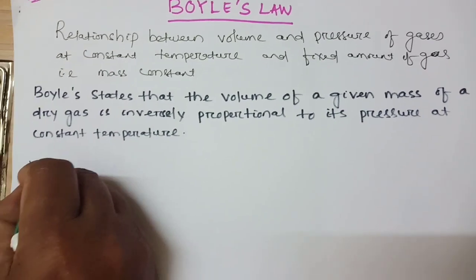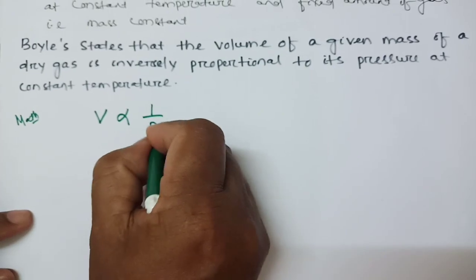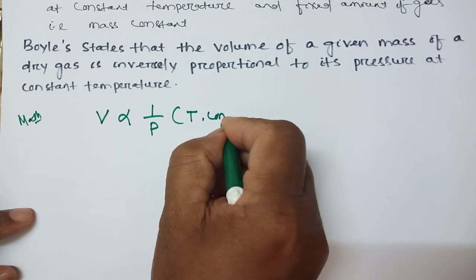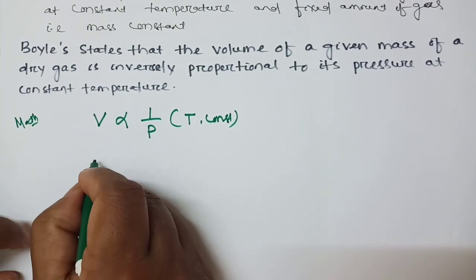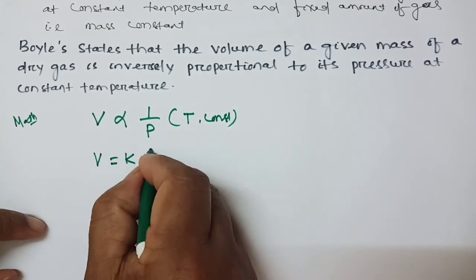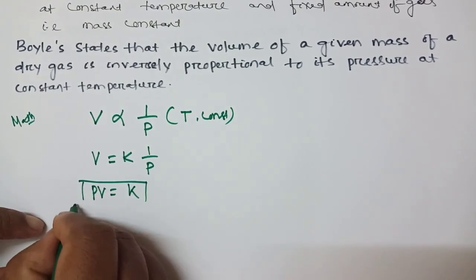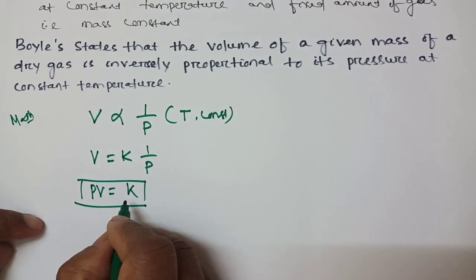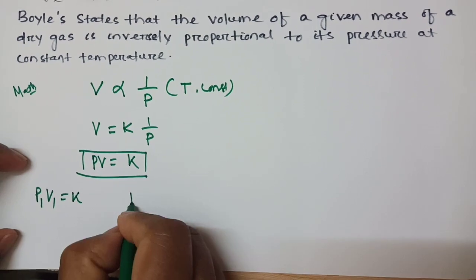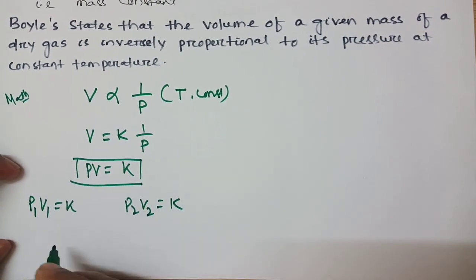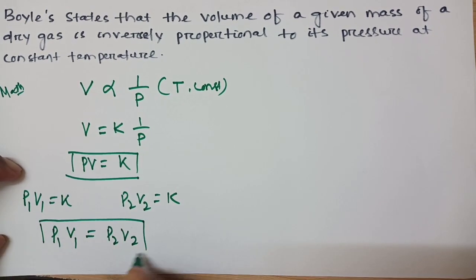Now mathematically you have to prove it. Volume is inversely proportional to pressure at constant temperature, T constant. When you remove the proportional sign, you write is equal to some constant K into 1 by P. So PV is equal to K. This is Boyle's law: the product of pressure and volume is constant. Suppose P1 V1 is K, and another, P2 V2, is K. So you get P1 V1 is equal to P2 V2. You use this formula to solve the numericals.